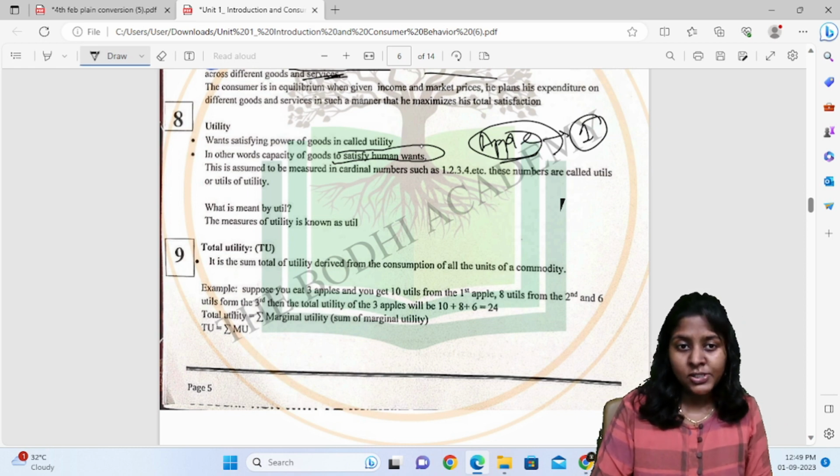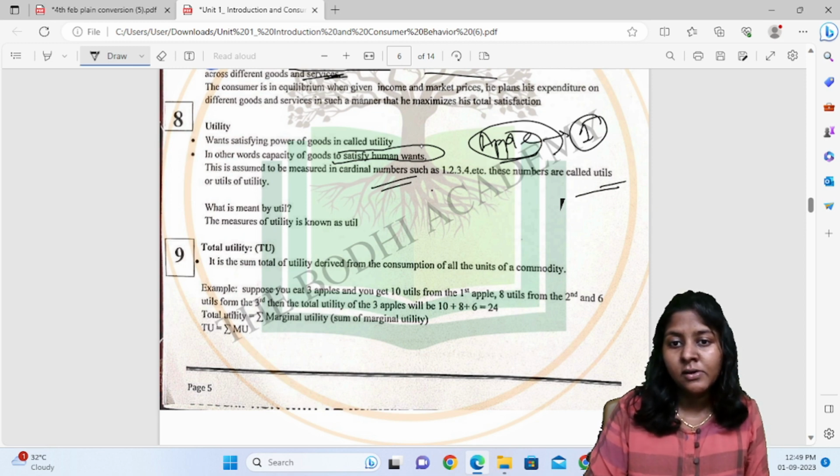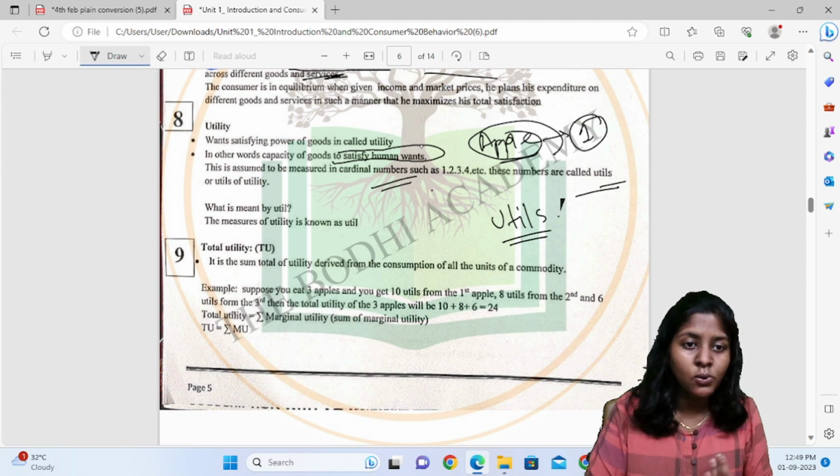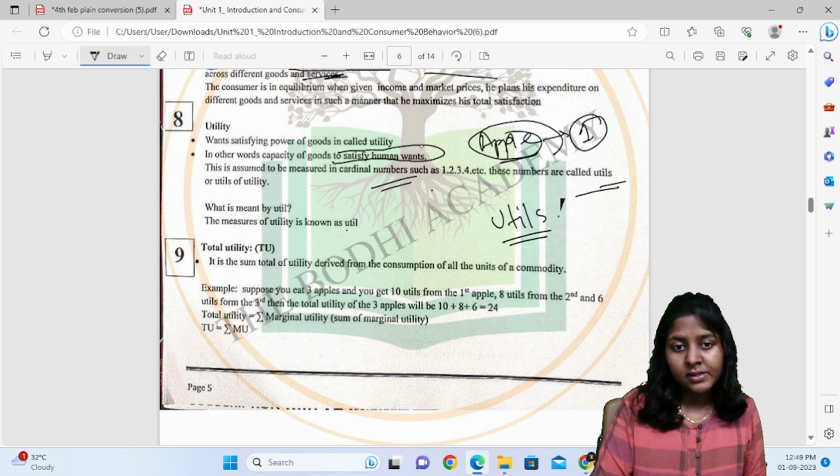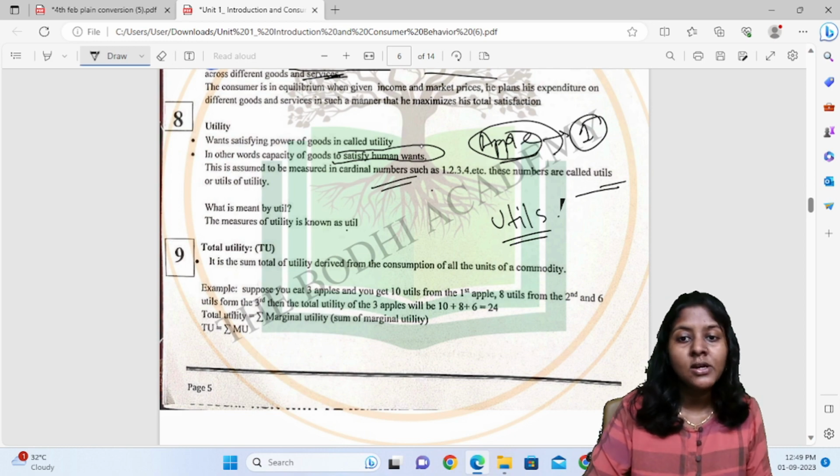Utility is assumed to be measured in cardinal numbers, which are also called utils. The main term here is utils. So it is measured in cardinal numbers such as 1, 2, 3, 4, and so on. A util is the measure of utility. The measure of utility is called utils.